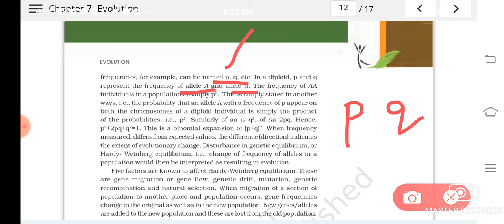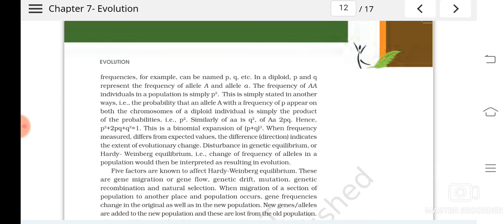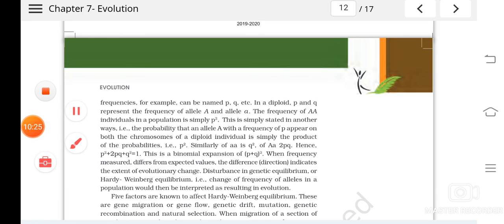Understood? So the frequency of individuals: some are having AA genotype, some are having capital A small a combination, you know that, and some are having small a small a. So if we consider the probability of the allele capital A to occur in a population as P, then the individuals with homozygous dominant, means capital A, capital A, that probability can be written as P square, right?